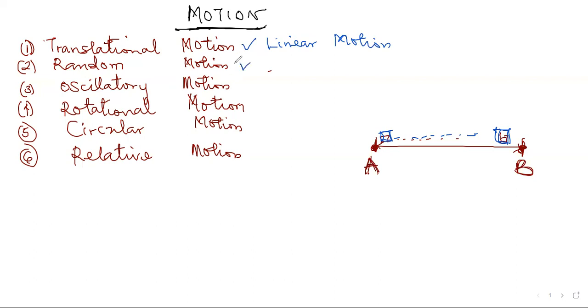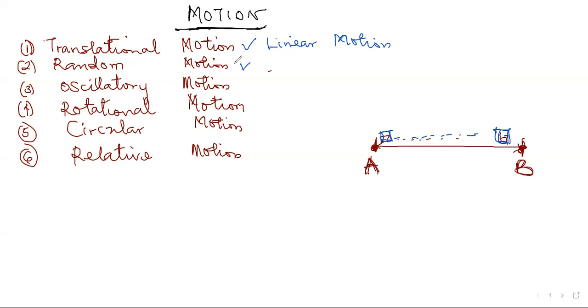All right, so now we have random motion. Random motion is the kind of motion that butterflies have. They don't have a particular direction to always travel in; they travel in a zigzag manner. So we call it random motion, like dragonfly, butterfly, housefly.